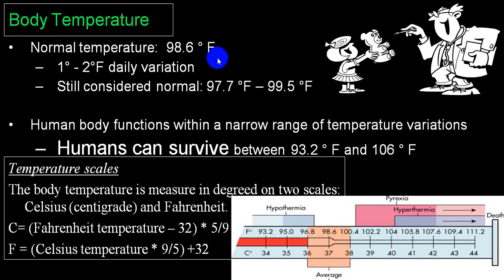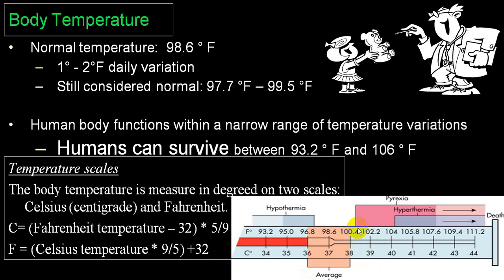So there are 2 types of thermometer: one which can measure in Fahrenheit and one which can measure in centigrade. Depending upon the type of thermometer, usually in India we use thermometers which are calibrated in Fahrenheit. So we'll be talking mainly in Fahrenheit. If the temperature goes above 100.4, we'll consider that as fever.